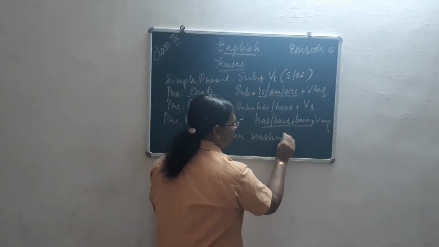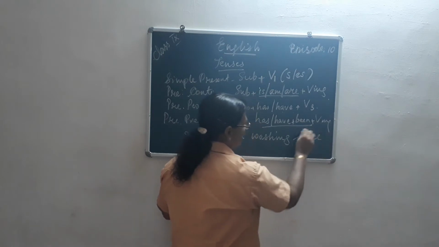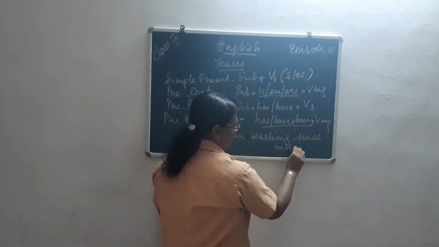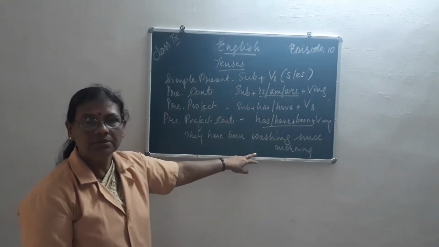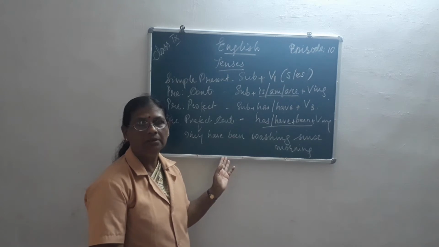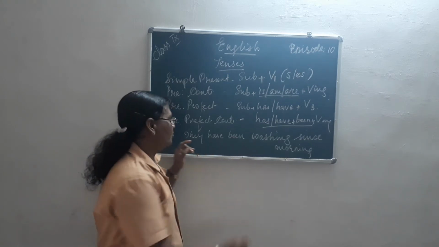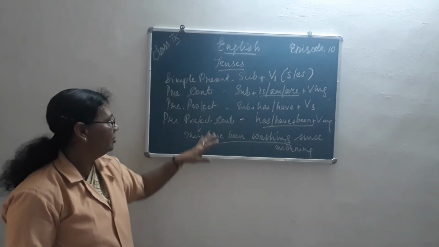They have been washing since morning. That means from morning onwards, what work are they doing? They are washing. So have been washing. Similarly, has can also be added. Now you got the idea.